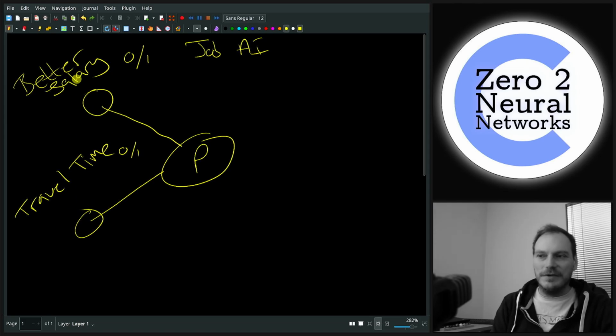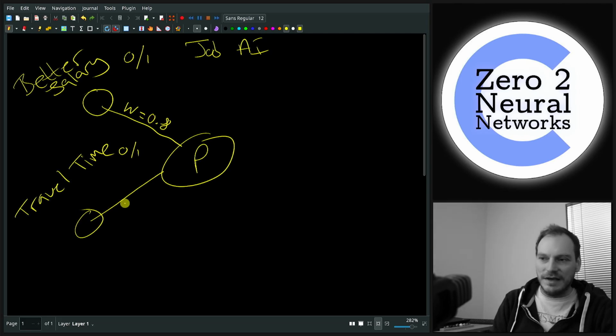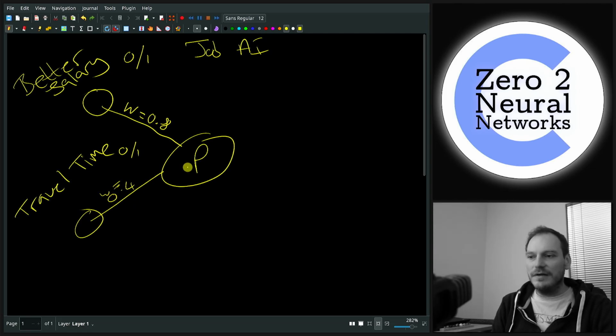Now, these inputs have varying importances, so a better salary is more important than travel time. Someone would travel a bit further for a much better salary, wouldn't they? So we multiply these inputs by a weight. For salary, the weight might be 0.8. Now for travel time, it might only be 0.4 for the weight.